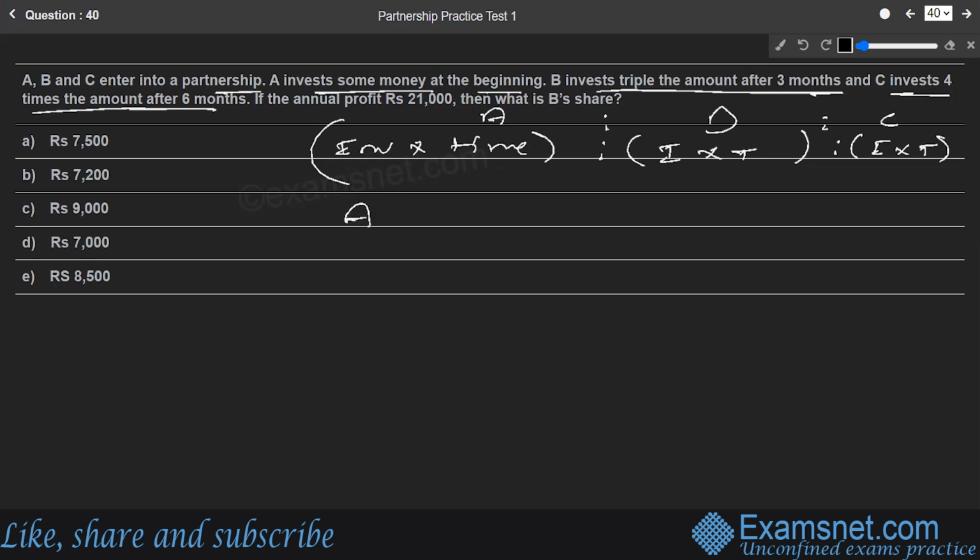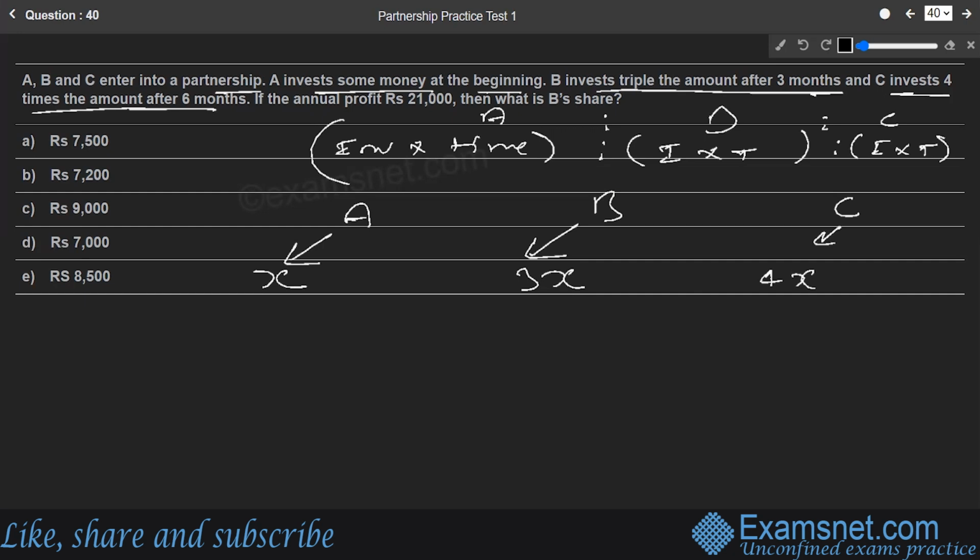Let us talk about A. A's investment is how much? They say A invested some money, so we'll have to assume this. Let A invested x. Okay, let us talk about B. How much did B invest? He said B invested triple, so we'll take it as 3x. C invested how much? C invested 4 times the amount, so C's investment would be 4x. So this is the investment factor.